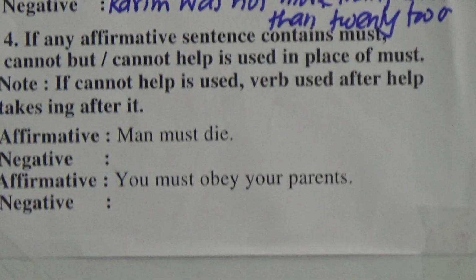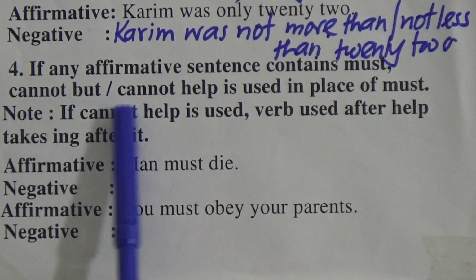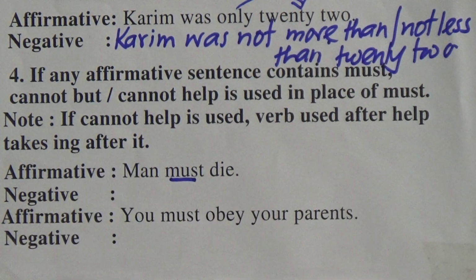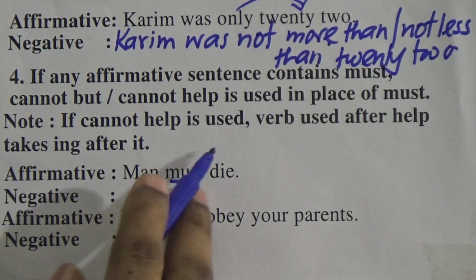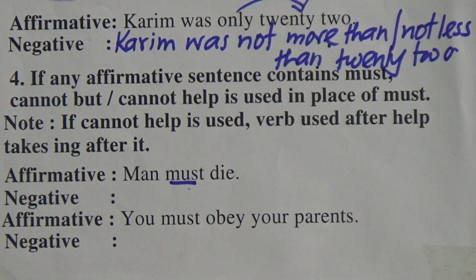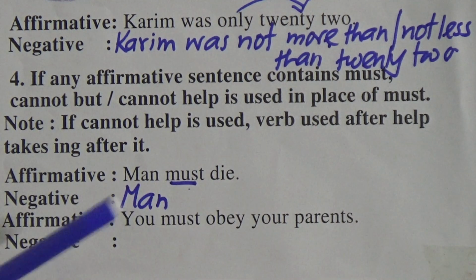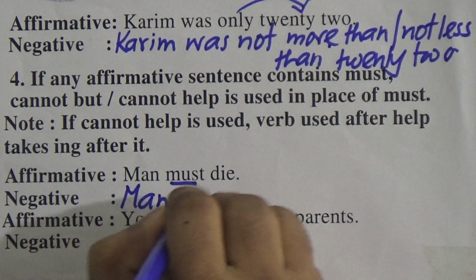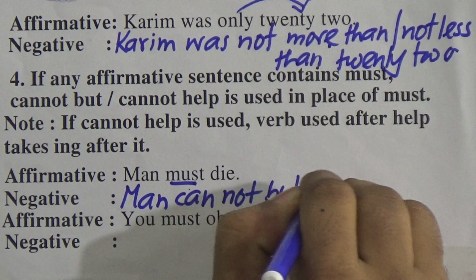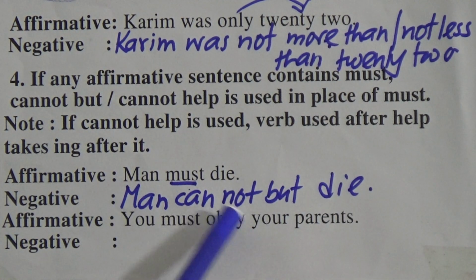So rule number 4. If any affirmative sentence contains must, cannot but or cannot help is used. So if a sentence has must, man must die, emphasize here. So instead of must, we can write cannot but or cannot help. So we will write man, in place of must, we will write cannot but. Man cannot but die. You can also write man cannot help dying.